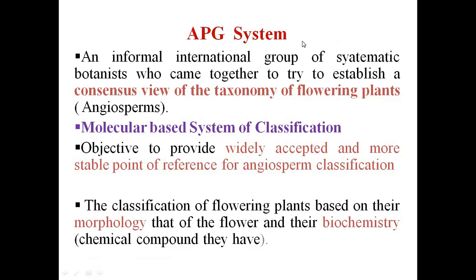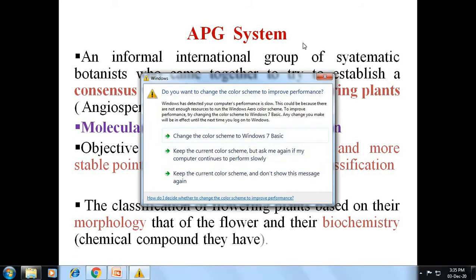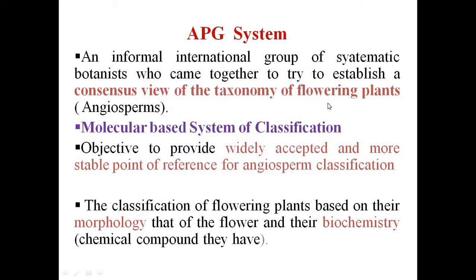Now we will go into detail on the APG system of classification, which is the recent system of classification. This system came into existence through an informal international group of systematic botanists, who came together for a consensus view of the taxonomy of flowering plants, which are angiosperms, and this is totally based on molecular characters or molecular evidences.